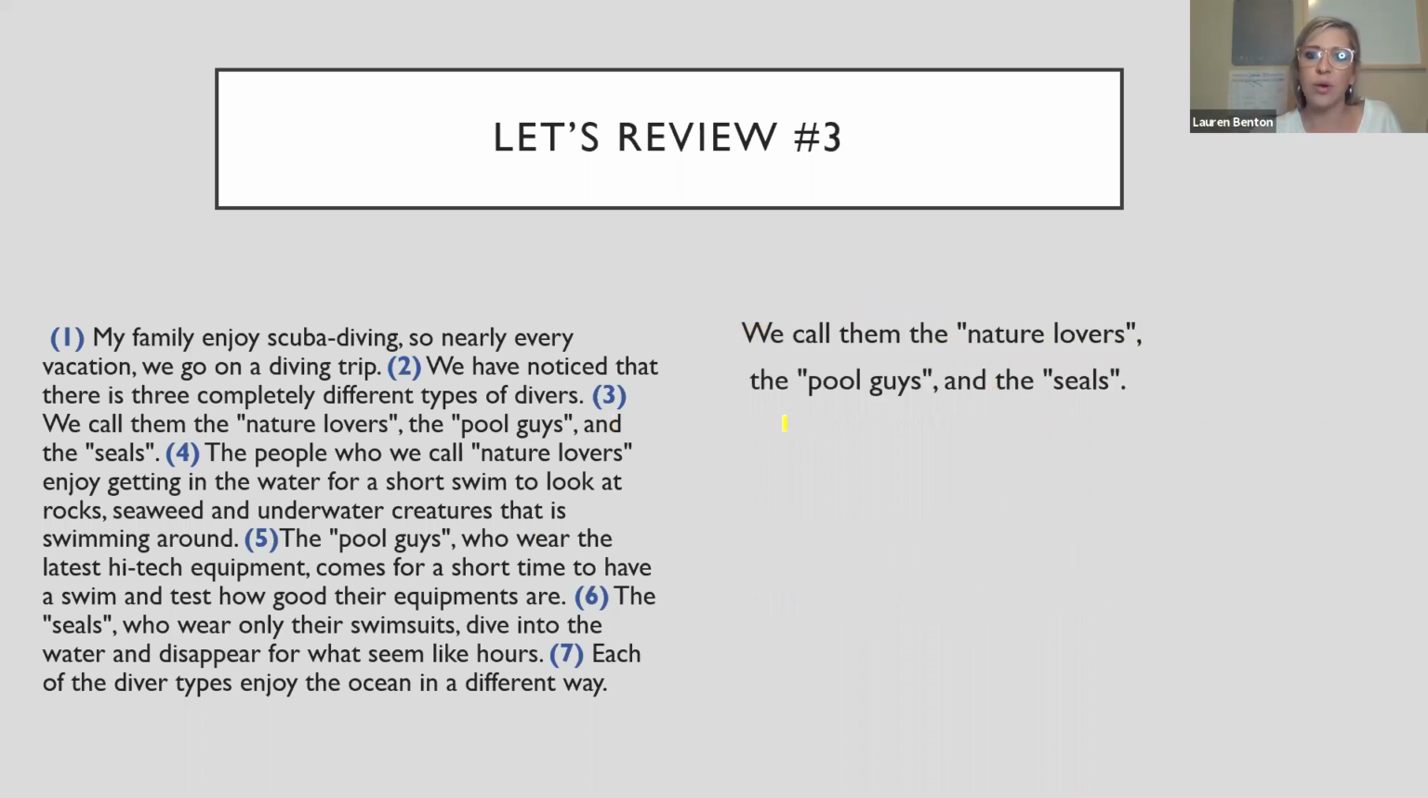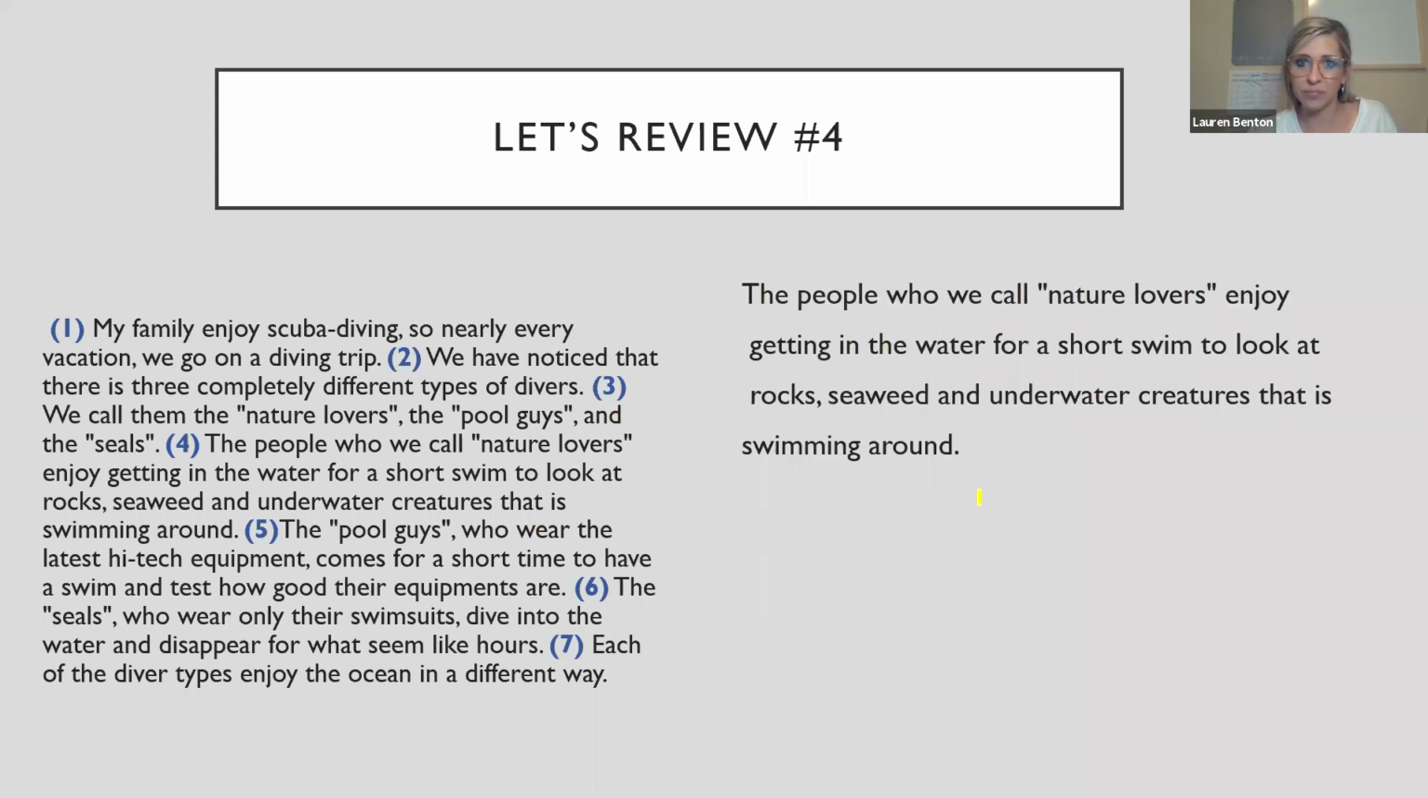Okay, sentence 3, we call, so we is the noun, calls the verb, then the nature lovers, the pool guys, and the seals. So here, there's really nothing wrong with this sentence. It's actually just fine as it is. Now let's look at sentence 4. I'll move my face.